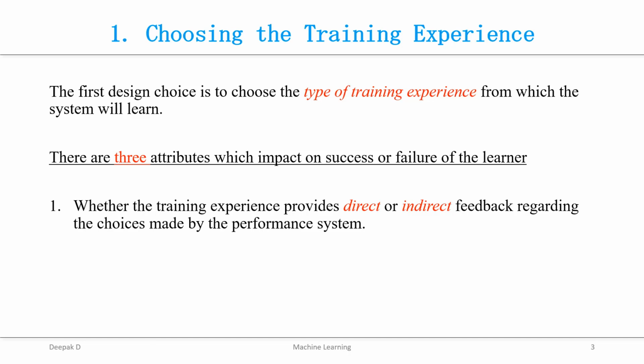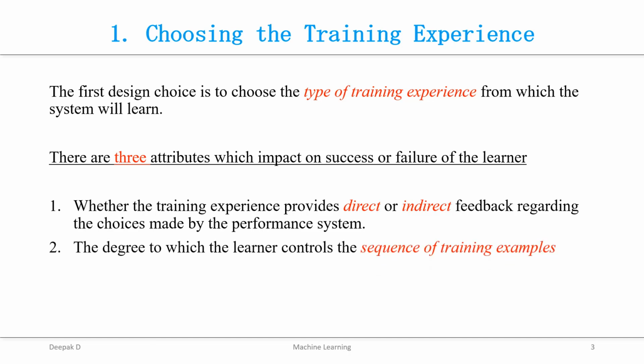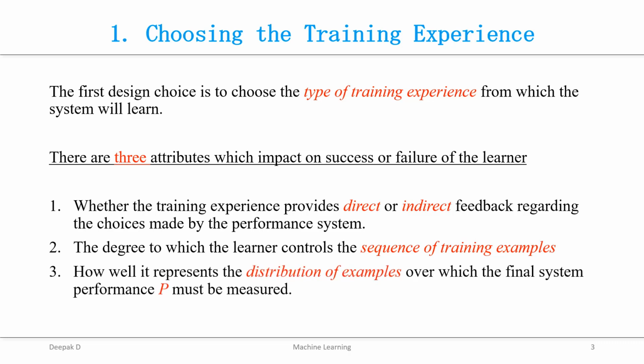That is one thing. The second one is the degree to which the learner can control the sequence of training examples. And the last one is how well the examples are distributed over the population on which the performance has to be measured. So that is the third point, that is distribution of the examples. These are the 3 important attributes that will make your system a failure or successful. Let's go into detail now.